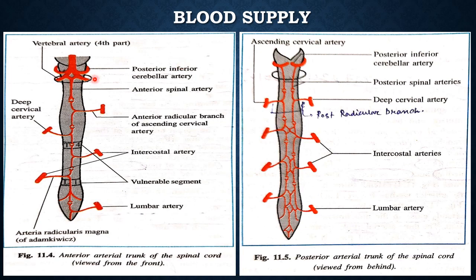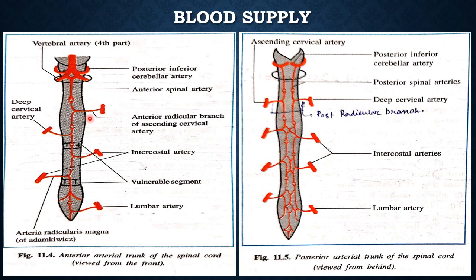Each anterior spinal artery passes downward and medially, joins with its fellow of the opposite side to form the anterior arterial trunk, which descends along the anterior median fissure and is reinforced at intervals by branches of the anterior radicular artery. This anterior radicular artery is basically a branch of the ascending cervical artery.